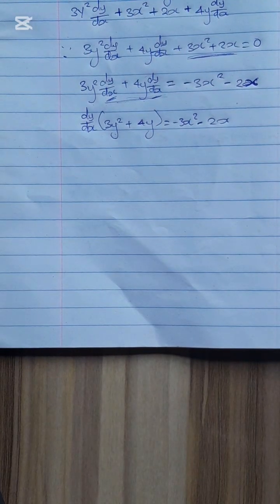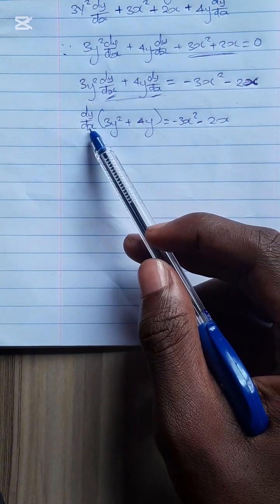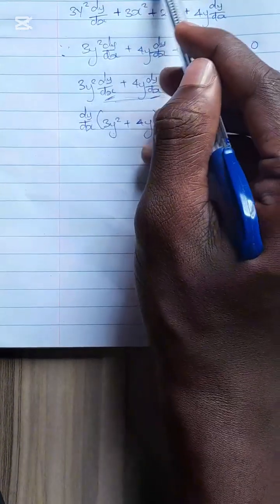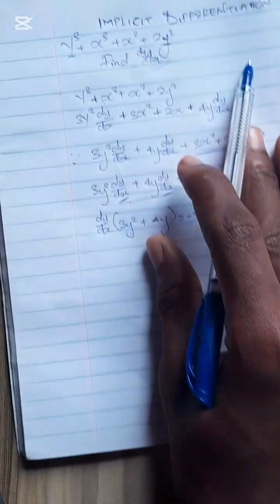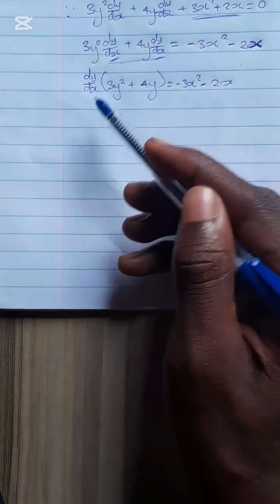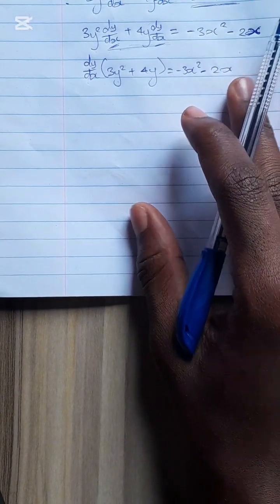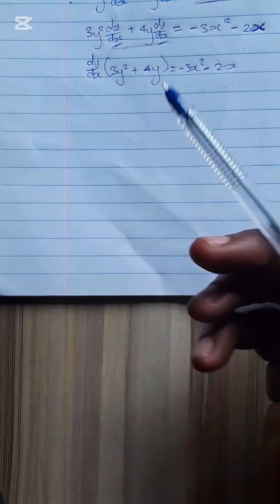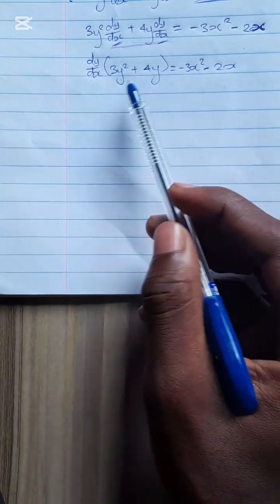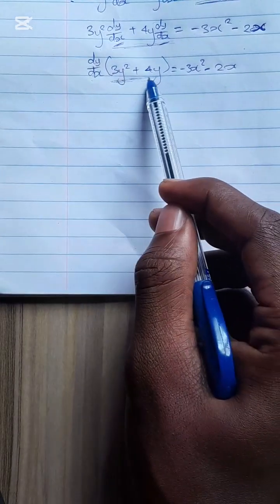Now, moving forward, we need to make dy dx stand alone because the question says to find dy dx. So how are we going to do that? We'll divide both sides by the coefficient of dy dx. What's the coefficient of dy dx? 3y squared plus 4y.